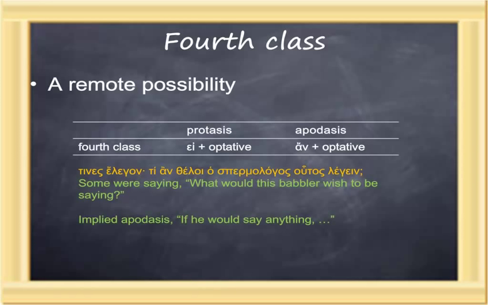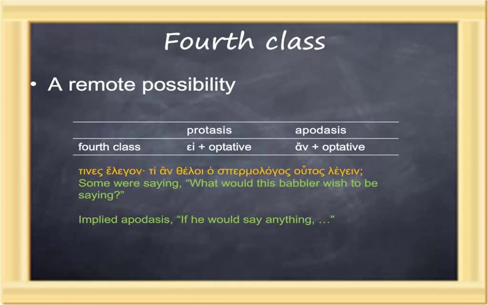The fourth class of condition is where one raises an if-then clause that is only a remote possibility. And this class, it's very rare in the New Testament, but there are a couple of occasions, is ei plus the optative mood, which we'll talk about in a minute, and then in the apodosis, an plus the optative.